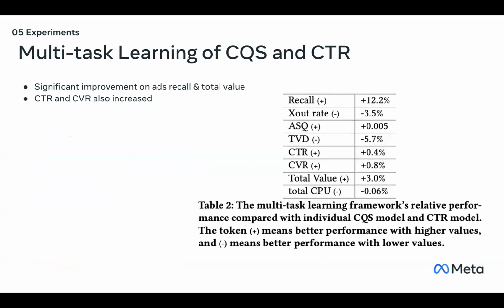Also, we conduct multitask learning of the CQS and CTR tasks. As you can see from the table, we observe significant recall improvement and also total value improvement. And the CTR and CVR also increased with better ads quality achieved. As you can see, the X out reduced much more compared with just consolidating ads quality together, which shows the multitask learning of CQS and CTR can actually benefit both the CTR task and the quality task.